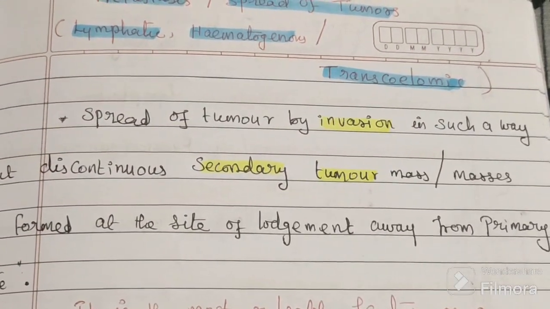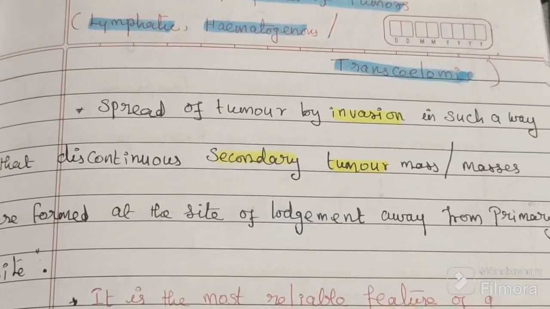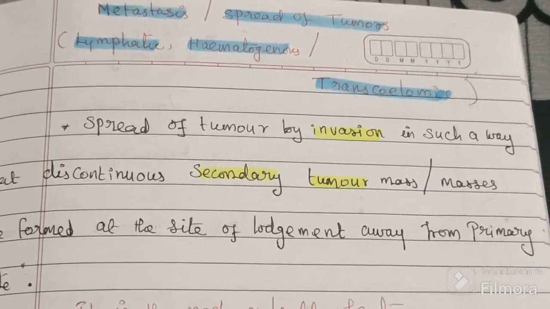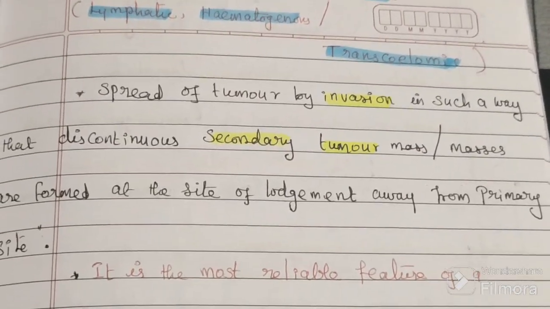Define metastasis. How do we define metastasis?